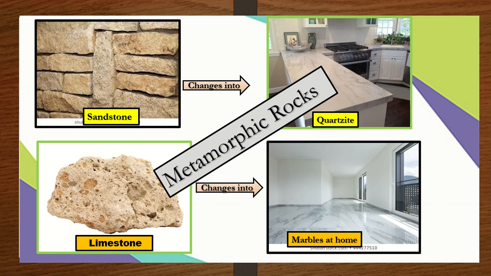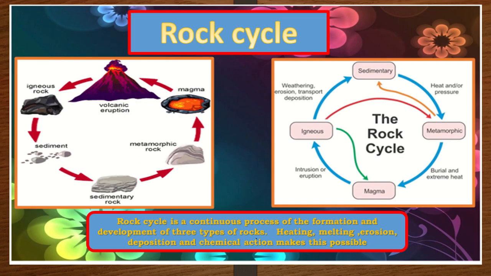Okay, next, it's a cycle. So the three types of rocks keep changing, like the food chain we studied, right? So it is like this. One form changes into another form. The starting point is volcanic eruption. Once it comes out, it is called extrusive, or sometimes it cools inside, as we studied.